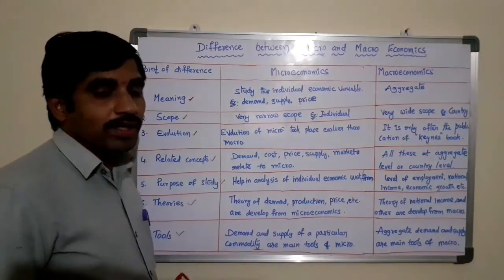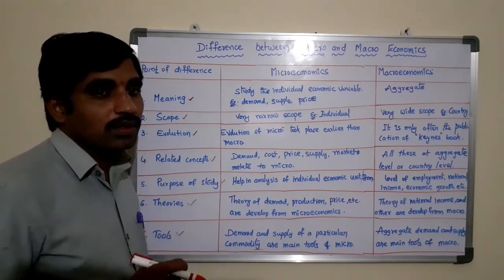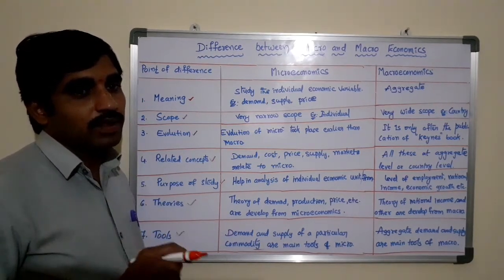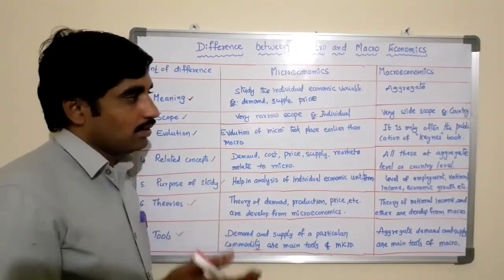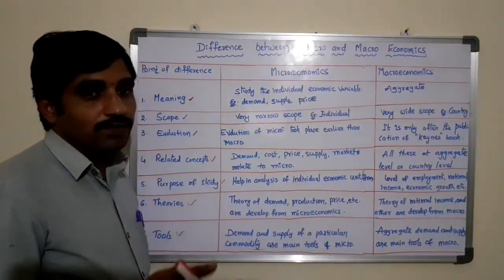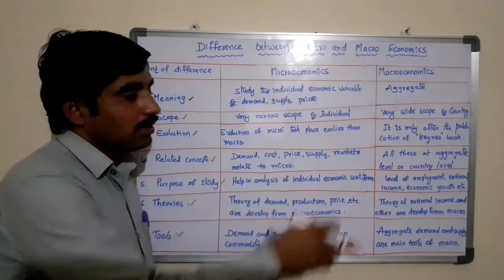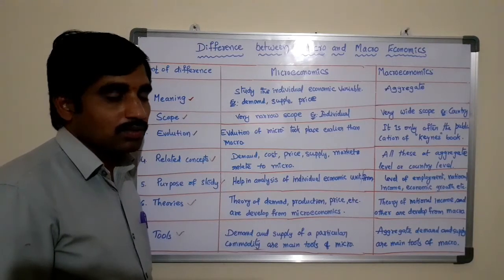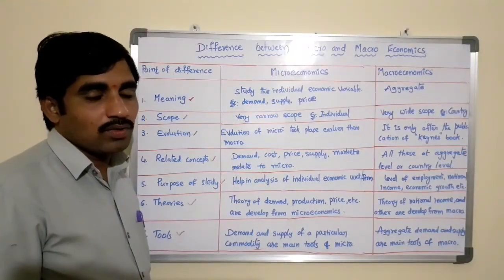Whereas macroeconomics is used to study the aggregate level or the total income of the nation, where aggregate demand, aggregate supply, inflation, deflation, and all other areas can be studied. So this is about the concept of micro and macroeconomics.